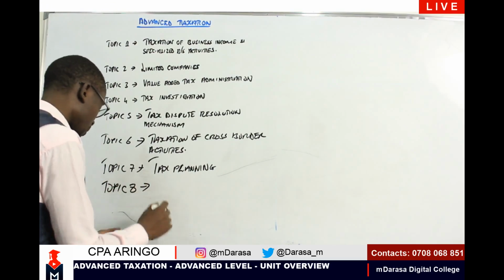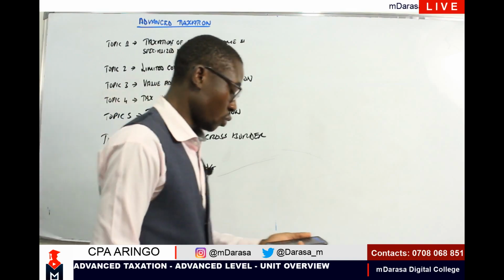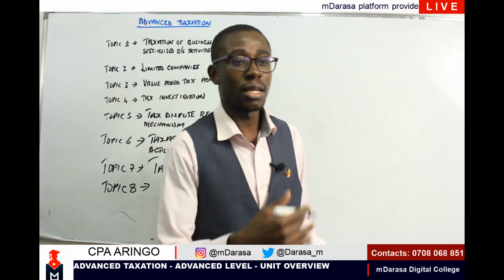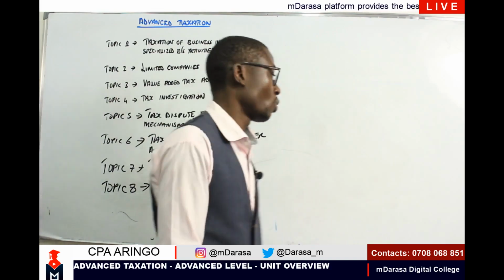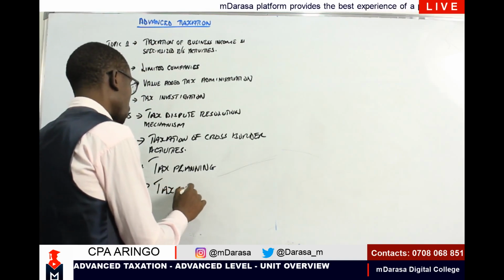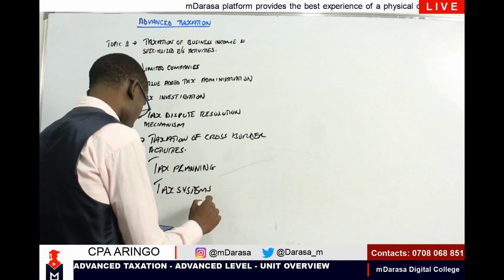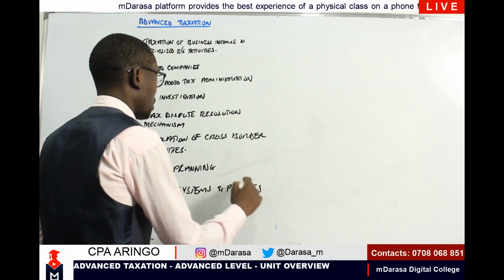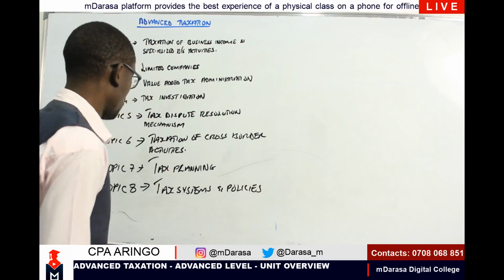Talk about topic number 8. Topic number 8 we will be expected to cover and understand. I know this one used to be there, and it used to be at a basic level also, the aspect to do with the tax systems. Tax systems and policies. That is what will be expected to cover under topic number 8.